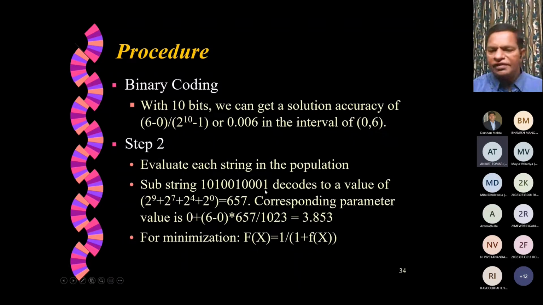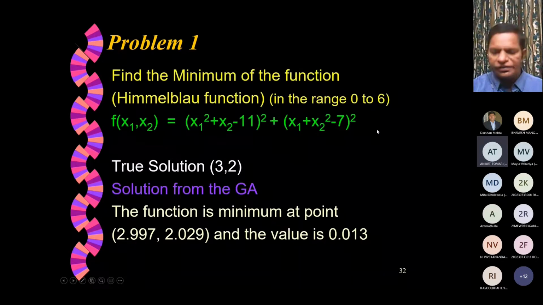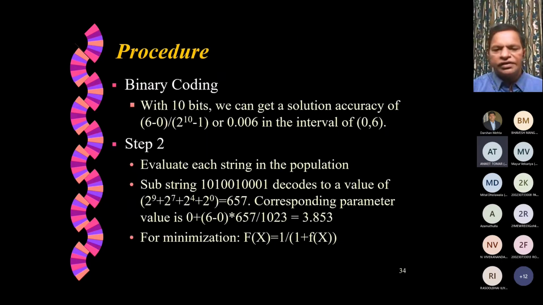Like that, take the next substring and decode it to get the x2 value, and substitute the x1, x2 values in your objective function. You get the fitness value. Generally we try to maximize, and because this objective function is of the minimization type, we can take the inverse of it. So that is what is done: we take the inverse of it to handle minimization versus maximization.